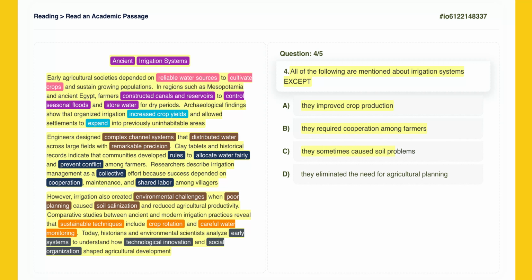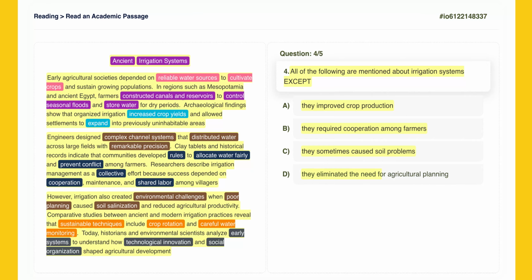They sometimes caused soil problems. Paragraph 3 mentions that poor planning caused soil salinization, which is a type of soil problem. This is also mentioned in the text. Incorrect. Now, let's take a closer look at option D.